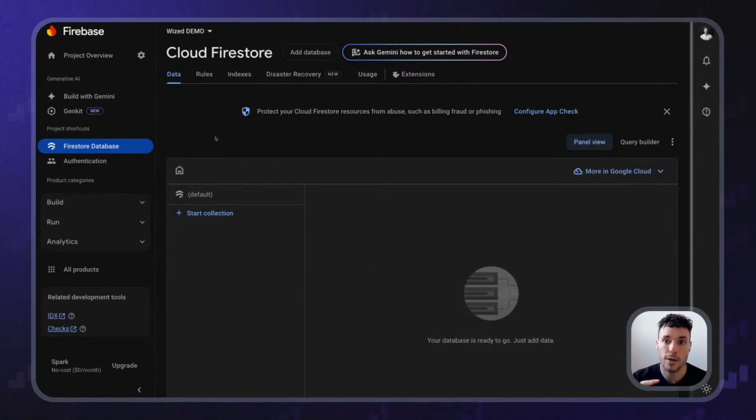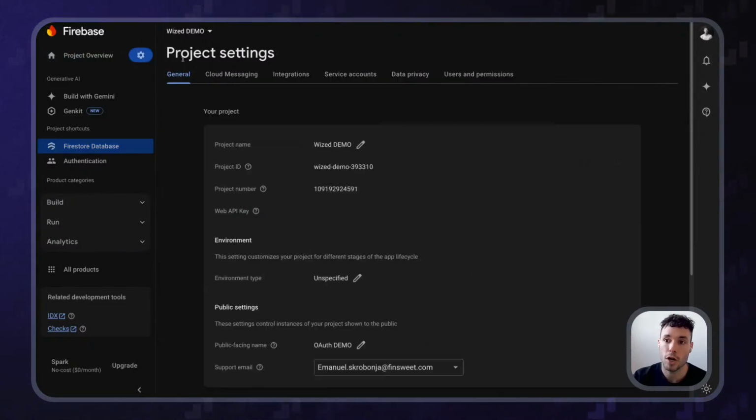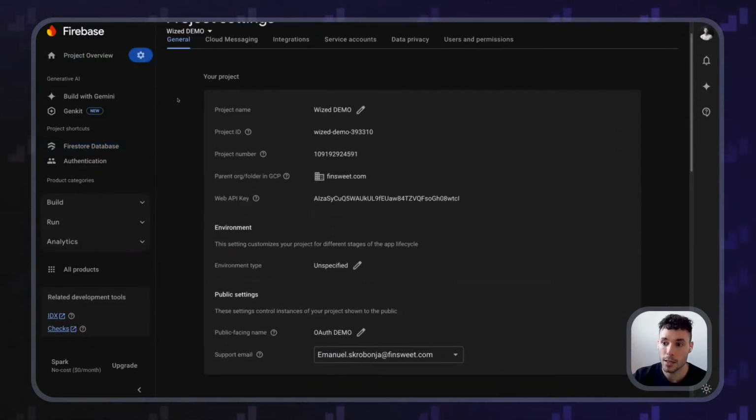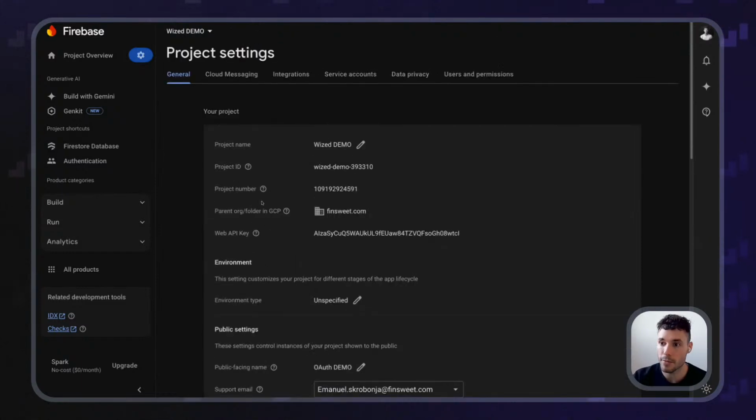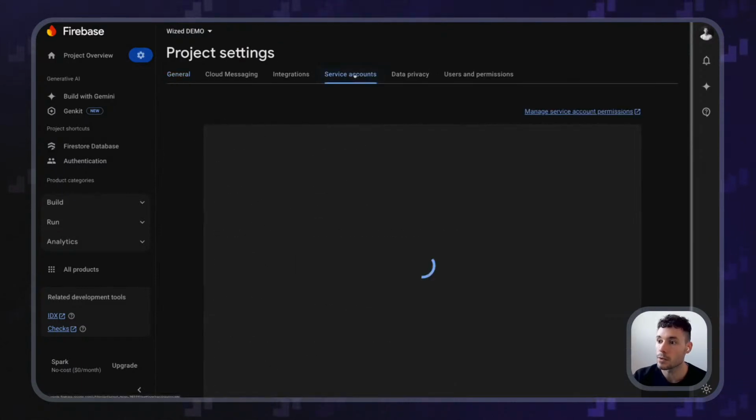We want to create this connection between Firebase and Wized. So here in my top left section, I'm going to go to my settings and I will click on project settings because we want to get some of this info.